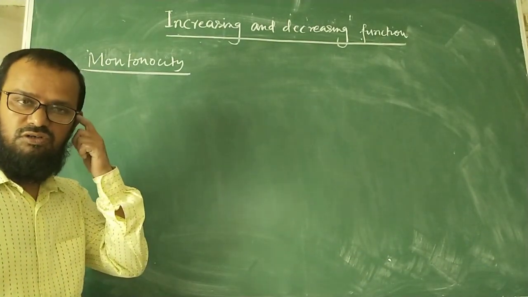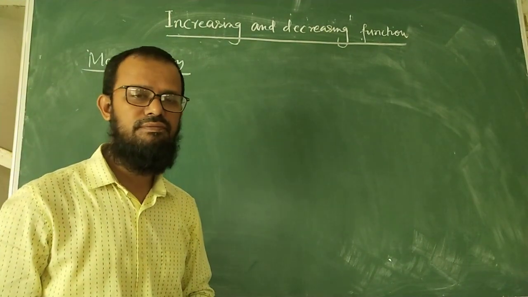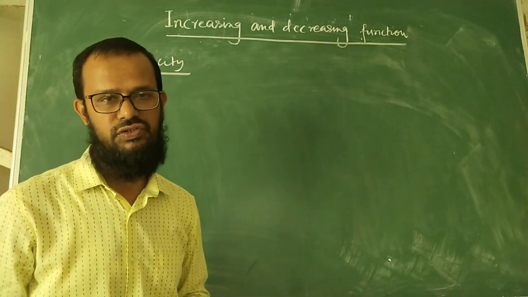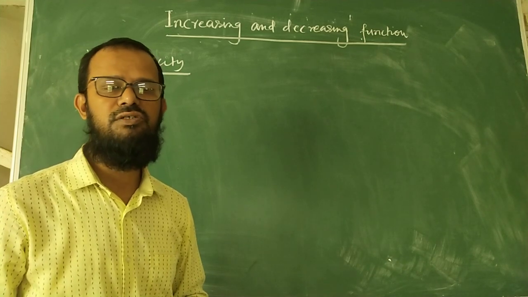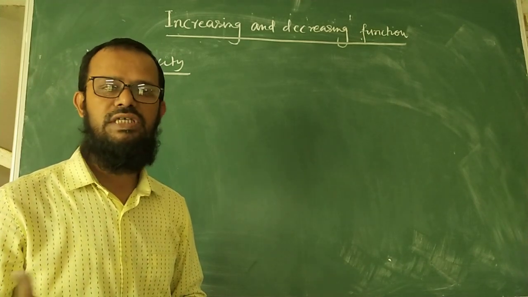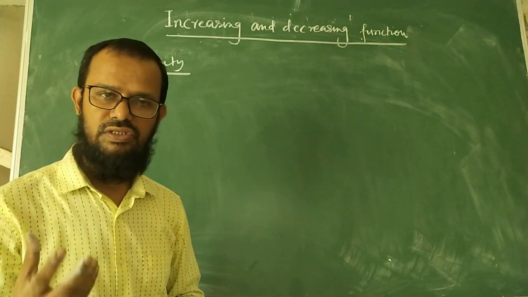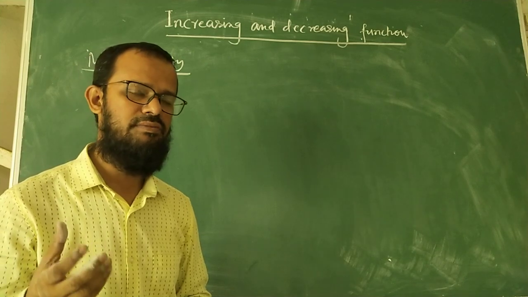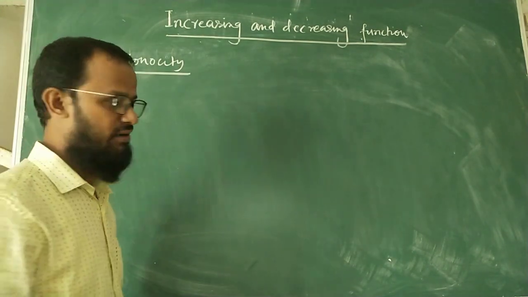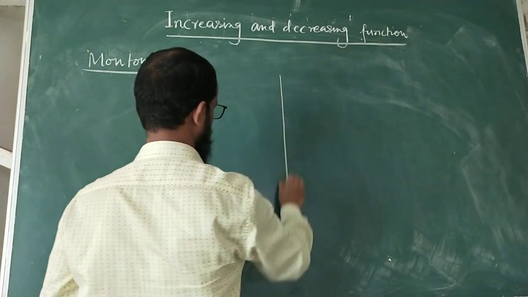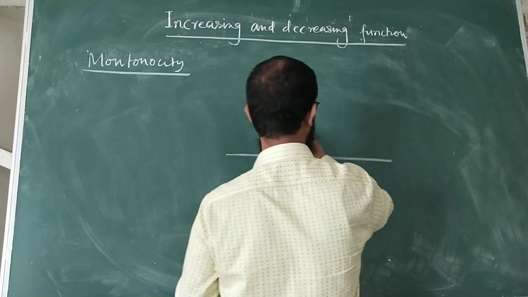What actually is monotonicity? In our life, when we see that there is no change, we say that life has become monotonous. Okay, no change, it remains as it was. So this particular concept is going to be used in terms of the function. I am going to draw a graph, and from the graph you can understand what monotonicity, or monotonic, actually is.